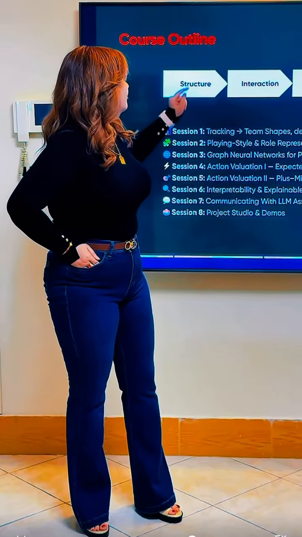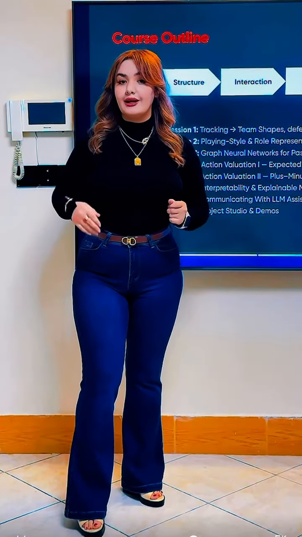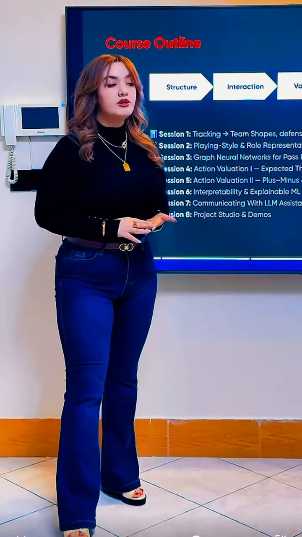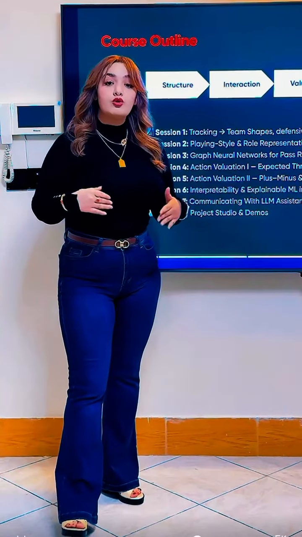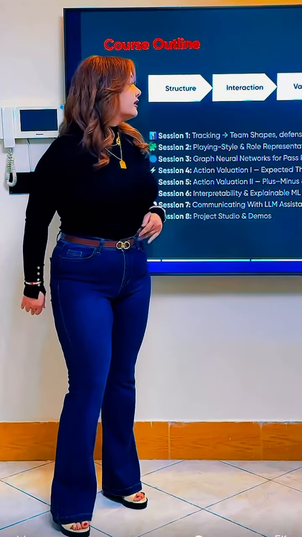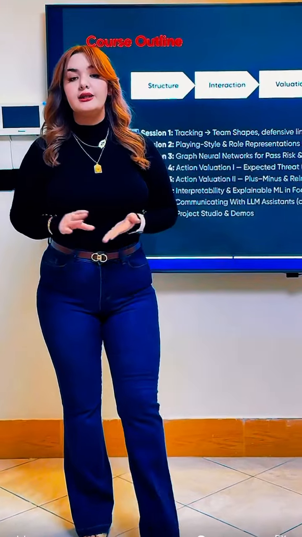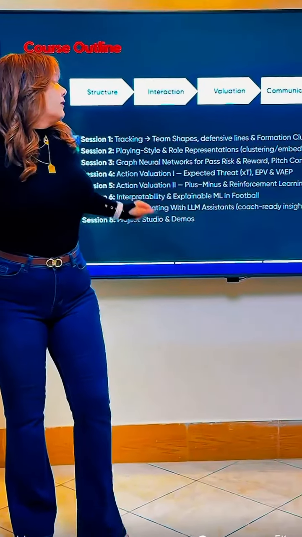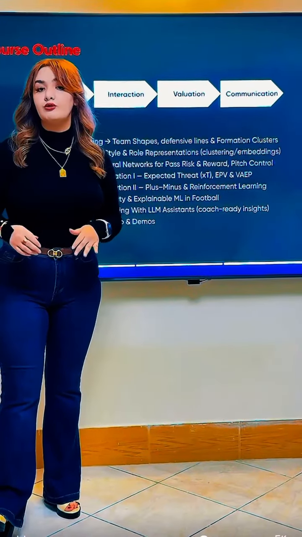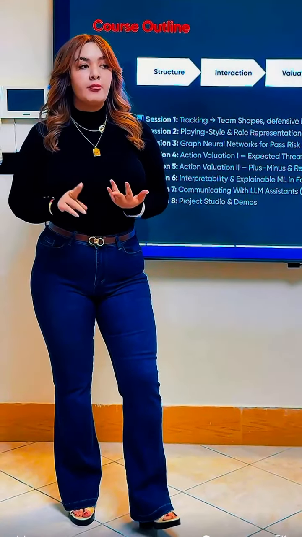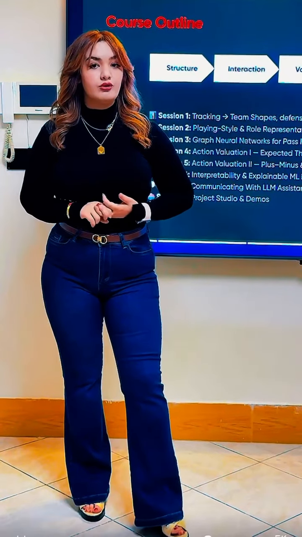We are starting with the structure of the tracking data and how to process and analyze it, what kind of insight we can get from the tracking data, and what the most automatic ways are to get this insight. Then we are moving to interaction, which is about playing style analysis and role representation.